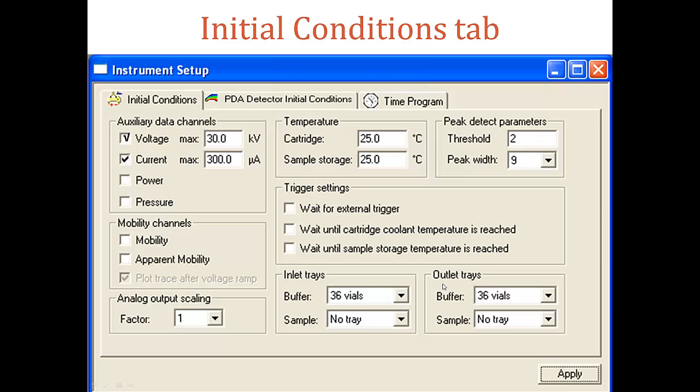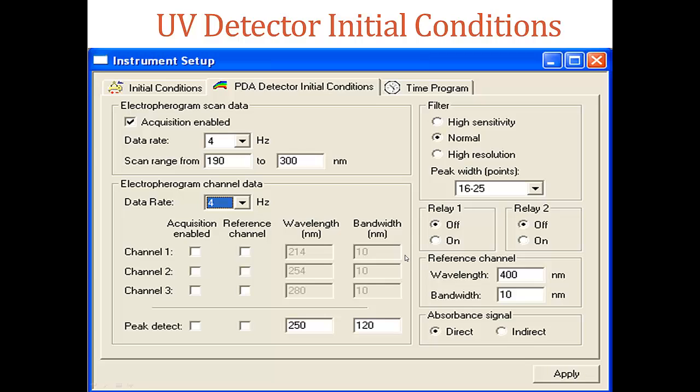For inlet trays and outlet trays, the type of trays used when a method is run must be specified here. When the method is run, this information is compared to the tray types that are configured in the instrument. If there is a mismatch between the tray types, the method does not run. Then we click Apply.